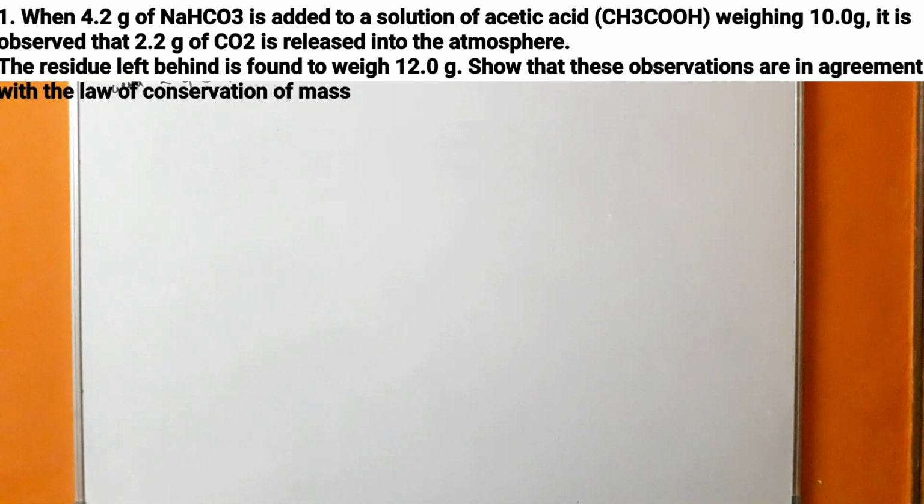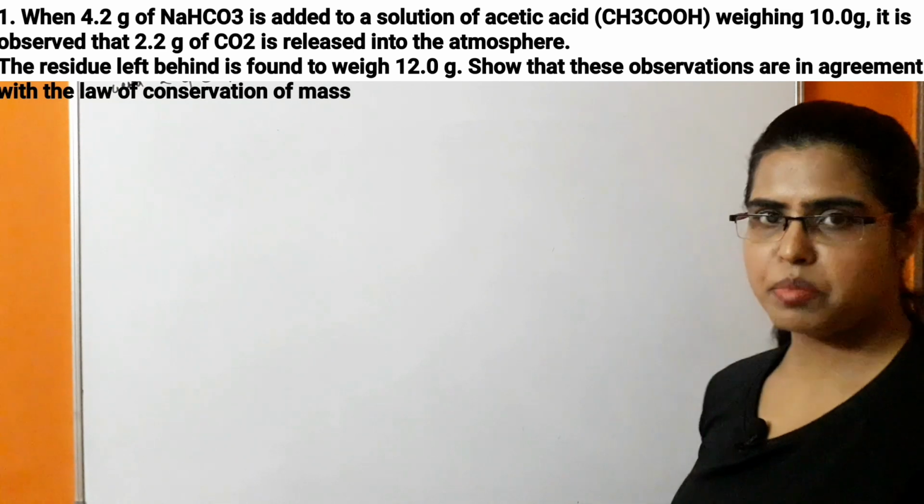So first problem: when 4.2 gram of sodium bicarbonate, formula NaHCO3, is added to a solution of acetic acid weighing 10.0 gram, it is observed that 2.2 gram of CO2 is released into atmosphere. The residue left behind is found to weigh 12.0 gram. Show that these observations are in agreement with the law of conservation of mass. So let's see what is happening in this case.